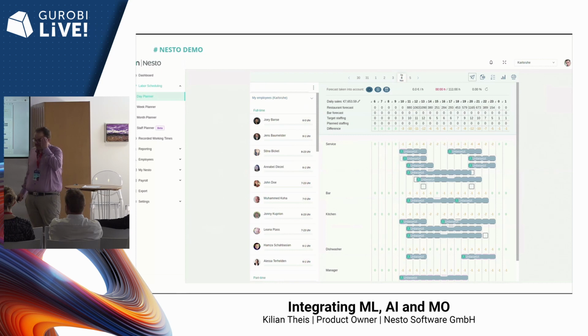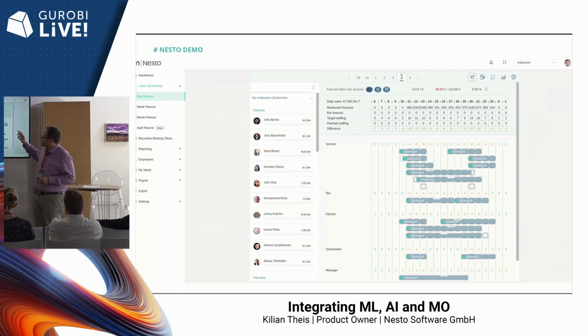And yeah, let's have a look at another view. This is the day planner. If we want to get a more detailed understanding of a specific day, we can click on a specific day, in this case the 4th of November, and we see again all the shift shells, but we now see their distribution during the day. And we can nicely see here these two peak times. We have the highest forecasted employee demand during lunchtime and during dinner, and in between it's a bit less.